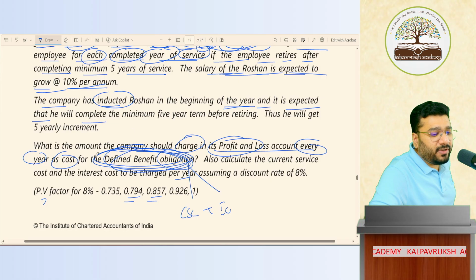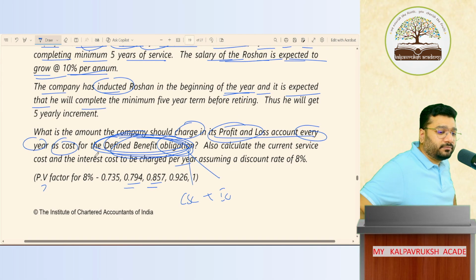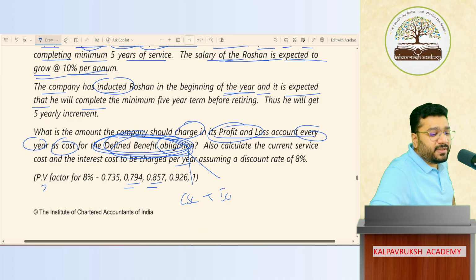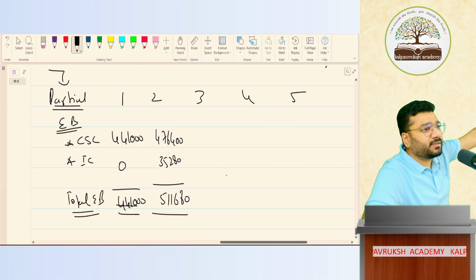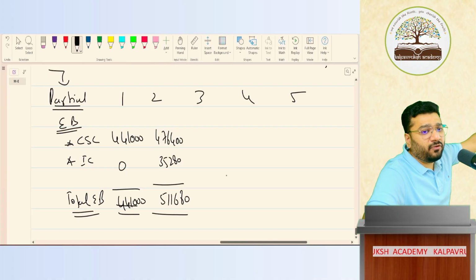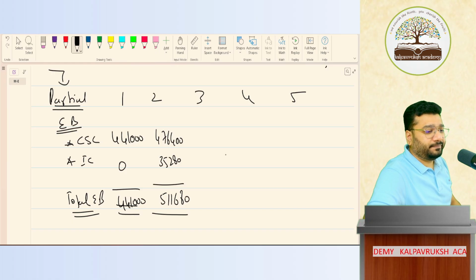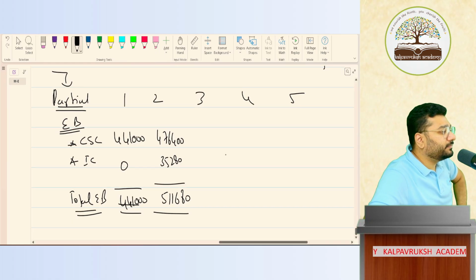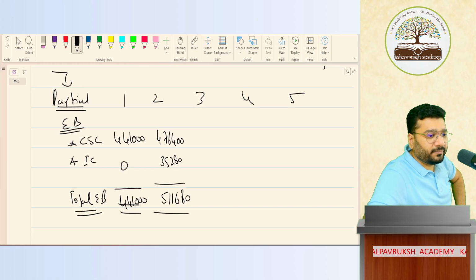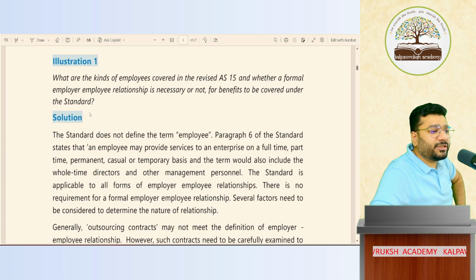So both are cost of DBO. In the exam, if the same question comes, I will draw this table and show the presentation of current service cost and interest cost in the P&L. Got it? Comfortable? Okay. Coming back. Illustration 1.